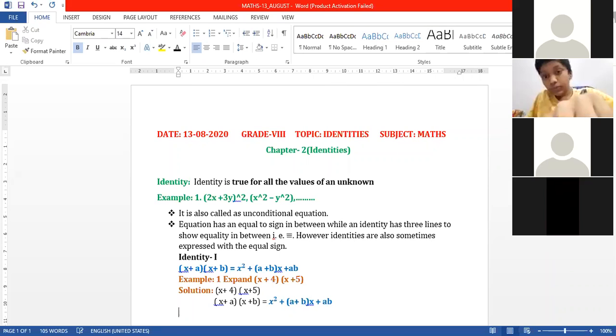Now in this question, students, what is the value of a? The value of a is equal to 4, b is equal to 5. Now this value I want to substitute in the given identity. What is the identity? (x + a)(x + b) is equal to x square plus (a + b)x plus ab.